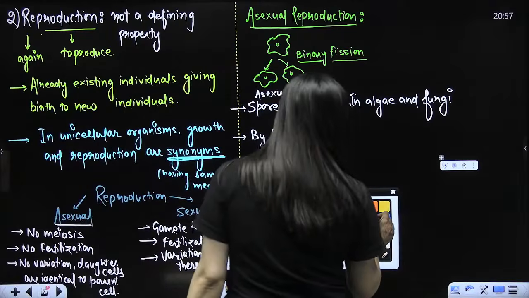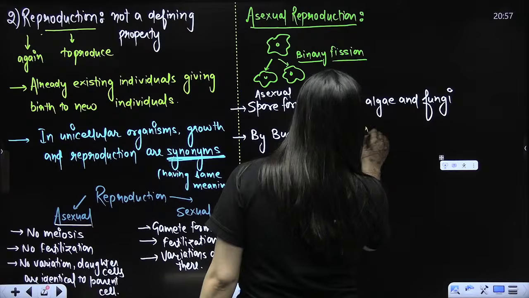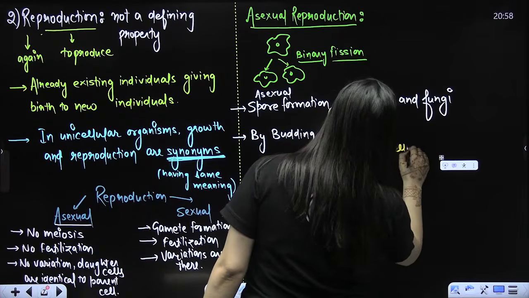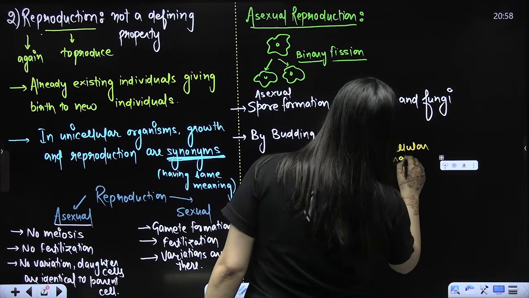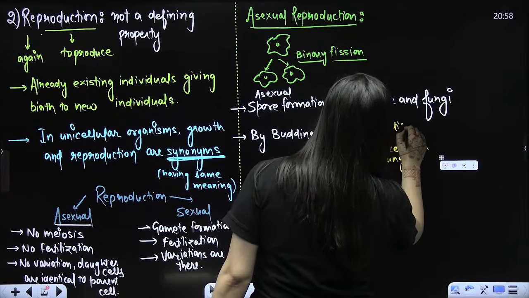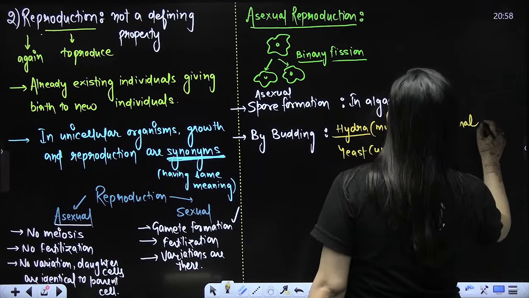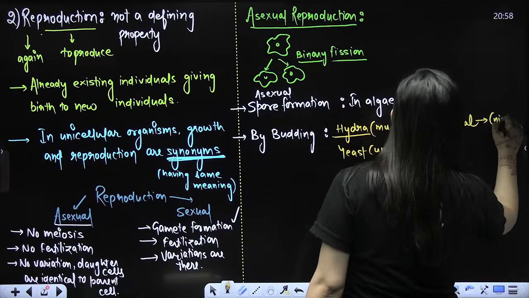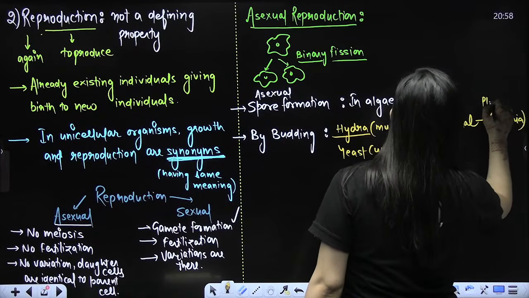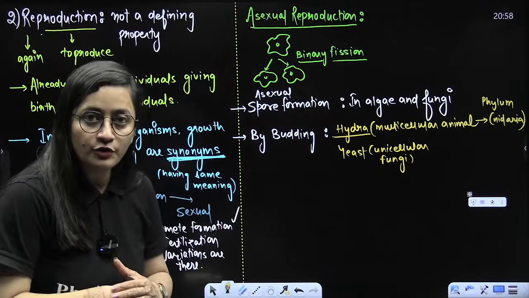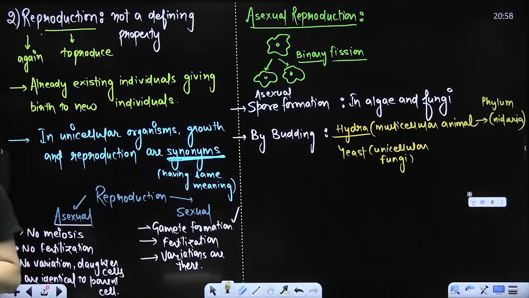For budding, you have the example of Hydra, phylum Coelenterata, and the example of yeast. What is yeast? Saccharomyces, a unicellular fungus. Hydra is a multicellular animal, phylum Cnidaria. Done, students? In Hydra also you will see a bud, an outgrowth that will help in the formation of a new individual. Same example you will see in the case of yeast.